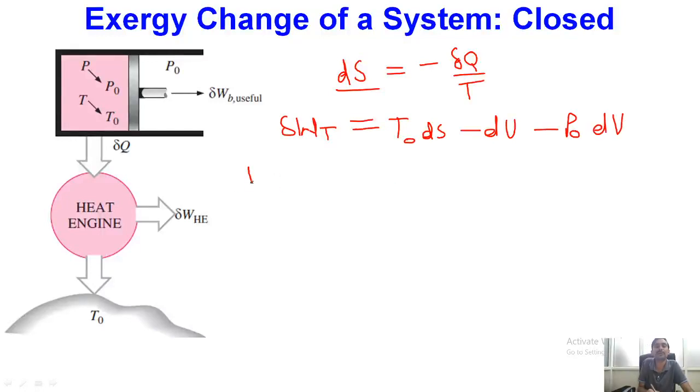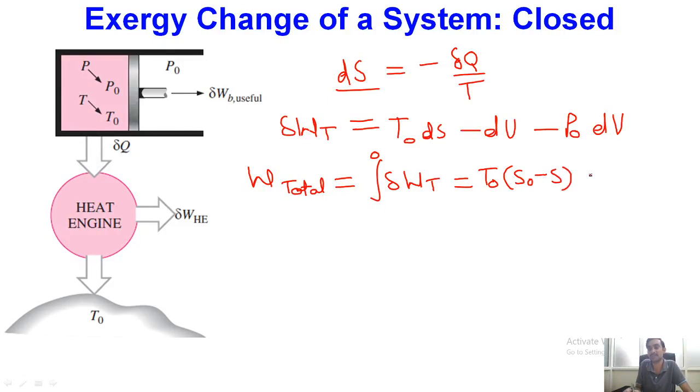Okay, so if I have to determine the total work, it will be equal to the integration of delta W_T, where the initial state corresponds to P and T, and the final state is the dead state, represented by the subscript naught. Here T0 is a constant value. The integration of dS will be S0 minus S, for dU we will find U0 minus U, and for P0 into dV, P0 is once again a constant quantity, so we will find P0 times (V0 minus V).